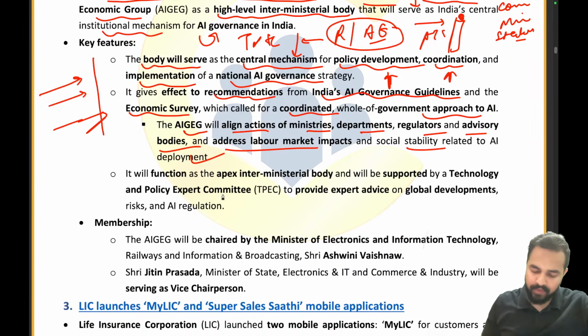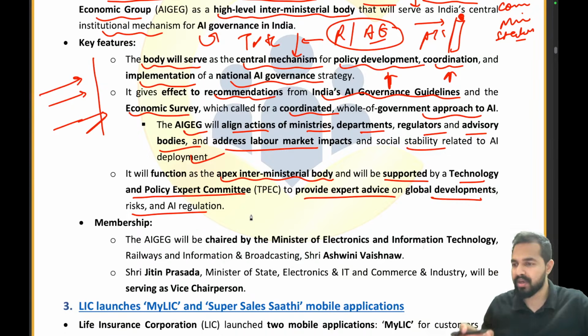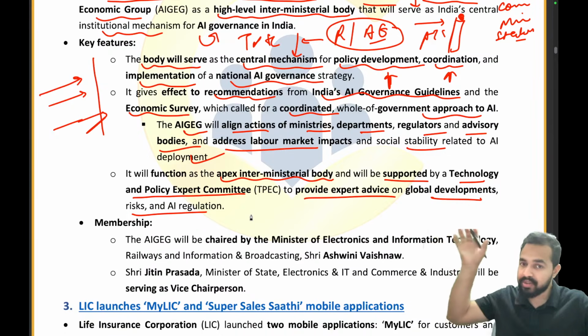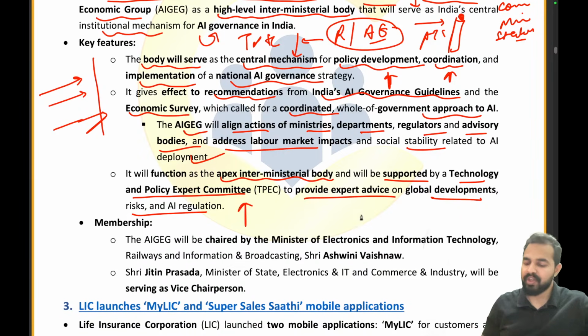Now moving ahead, it will be functioning as the apex interministerial body and will be supported by a technology and policy expert committee to provide expert advice on global development, risk and AI regulation. So I told you that there are radars, expert engineers who provide the data to the air traffic controller to control all of this, right? Similarly here the backend work will be done by TPEC, that is Technology and Policy Expert Committee, which will be providing advice on global developments, risk and AI regulation.